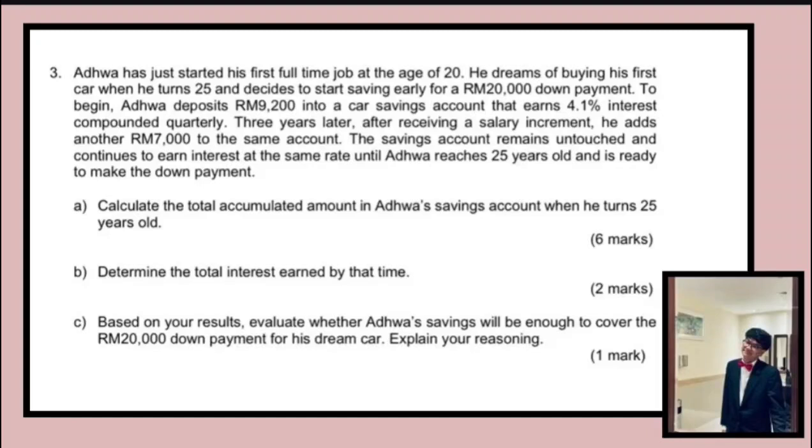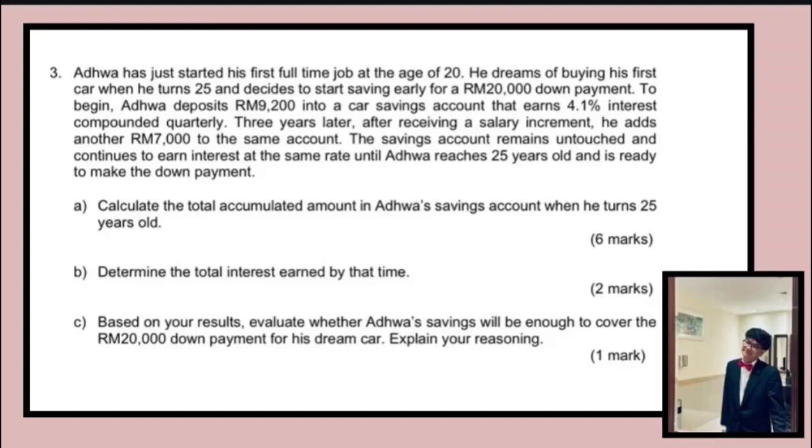I will answer Part A, Question 3. Adwa has just started his first full-time job at the age of 20. He dreamed of buying his first car when he turned 25 and decided to start saving early for a 20,000 ringgit down payment. To begin, Adwa deposits 9,200 ringgit into a car saving account that earned 4.1% interest compounded quarterly. 3 years later, after receiving a salary increment, he adds another 7,000 ringgit to the same account.